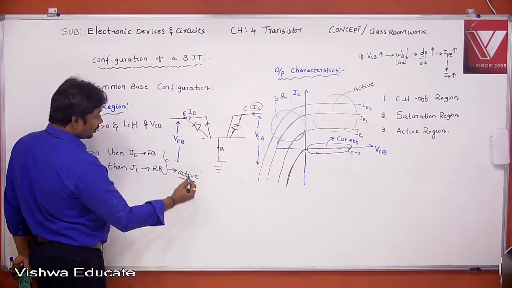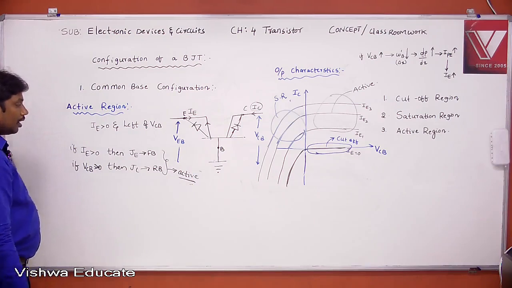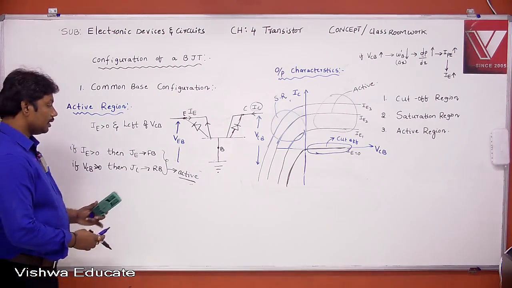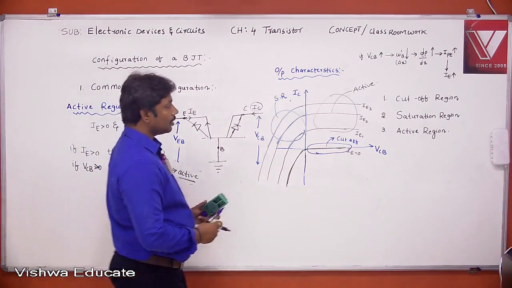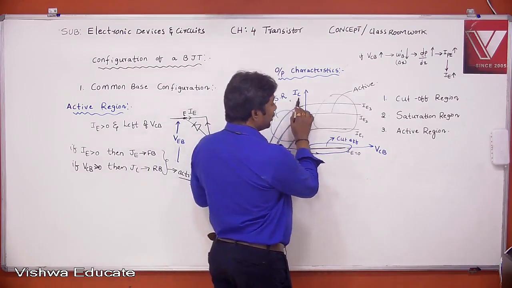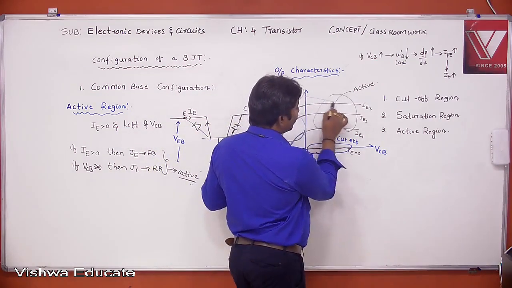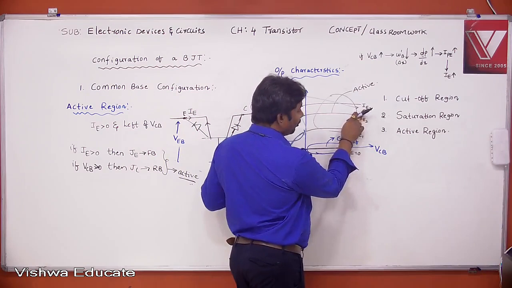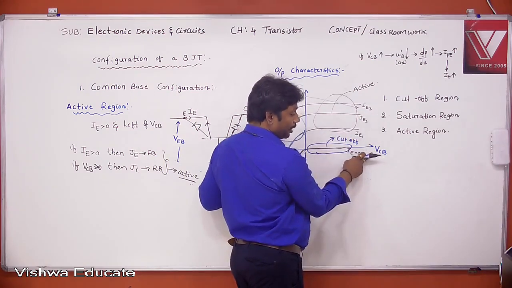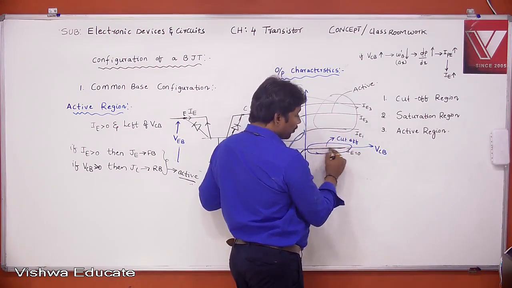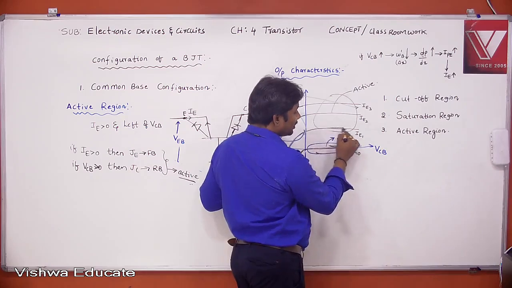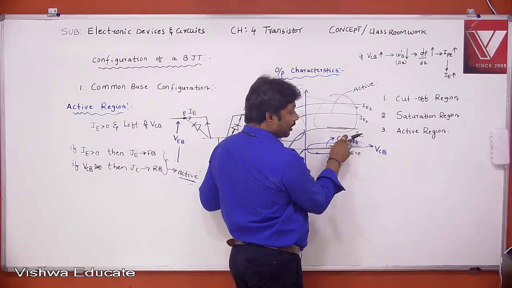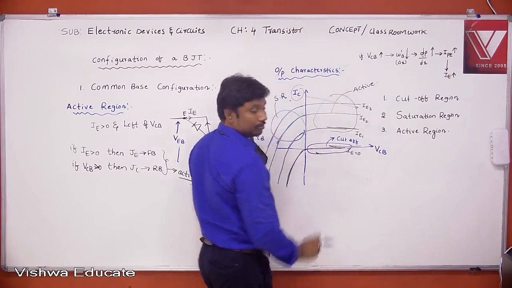Active region, right? And one more point: in case of the active region, the collector current will depend on what? The collector current will depend on the emitter current and is independent of VCB. Whatever the value of VCB, the IC is constant, but it depends on IE, right?